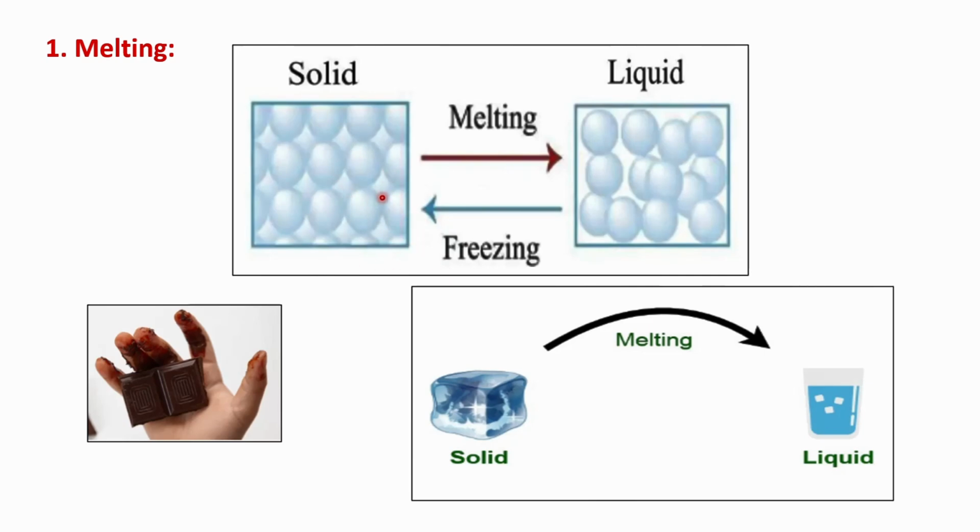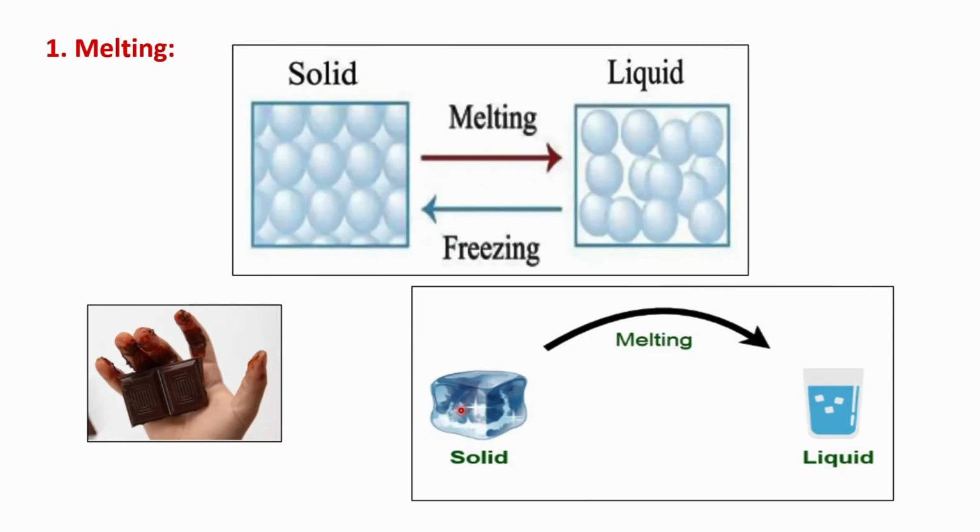When the energy overcomes the forces of attraction between the particles, the solid melts, forming a liquid. This process is called melting. So melting is the change of matter from a solid to a liquid when a solid is heated.